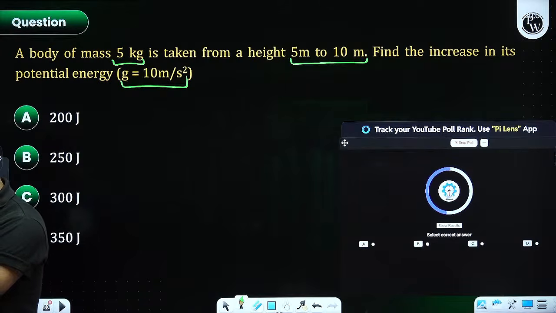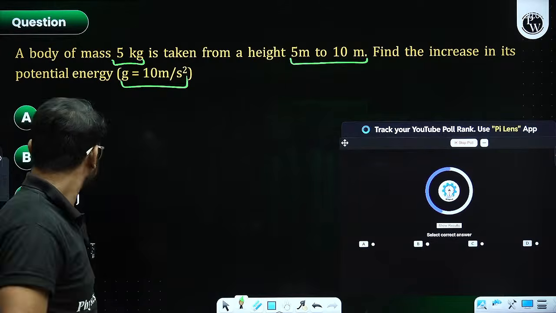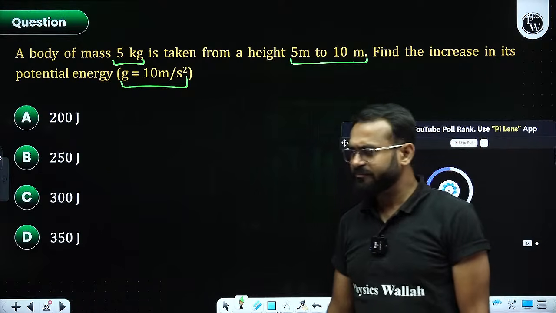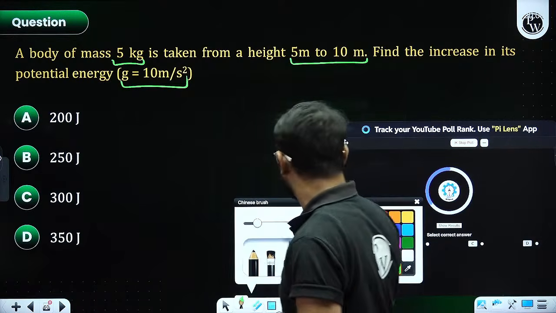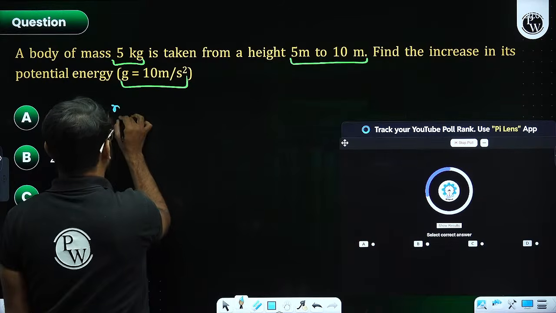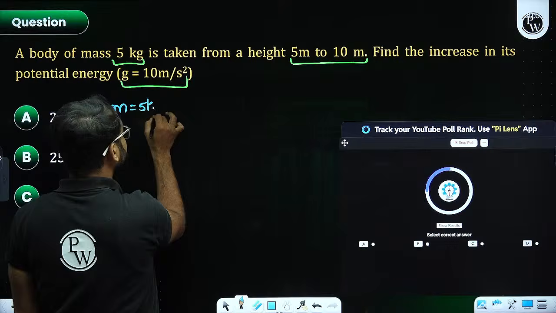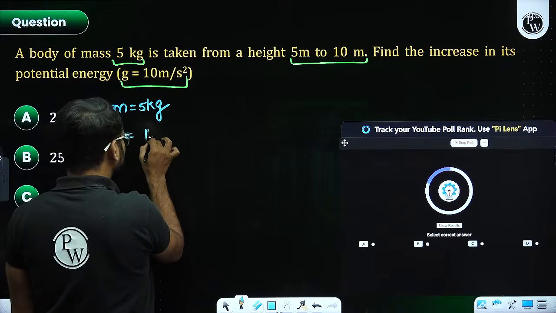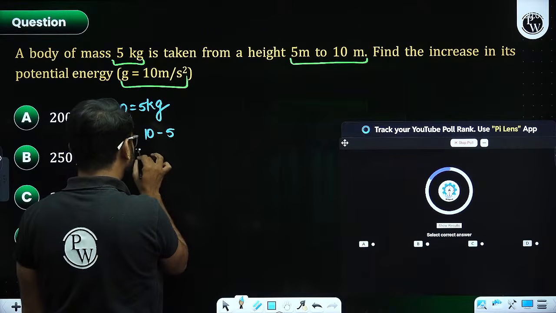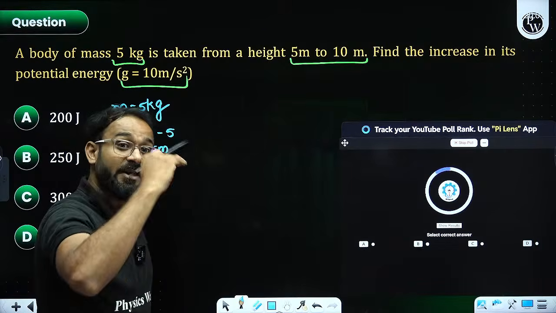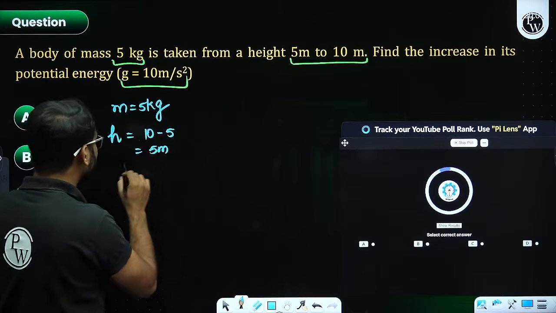Options are there. Simultaneously, I'm also going to solve along with you. Mass is 5 kg. Height is going to be 10 minus 5, that is 5 meter, because it was taken from 5 meter to 10 meter.